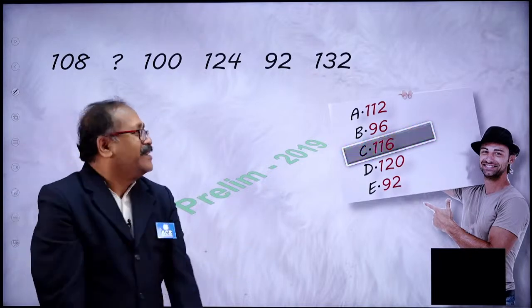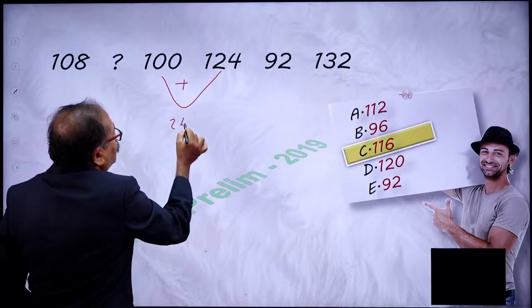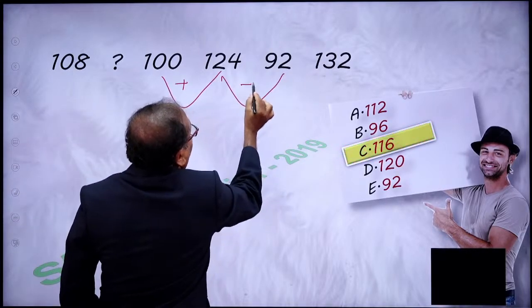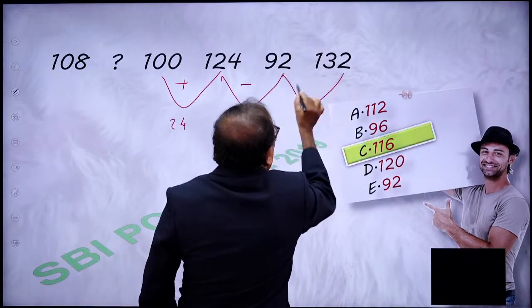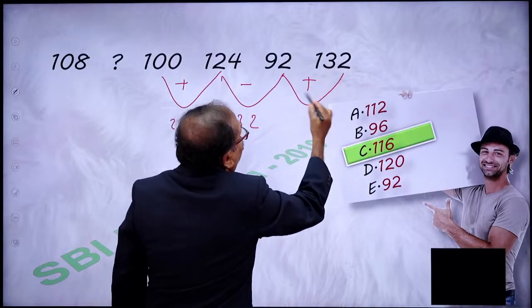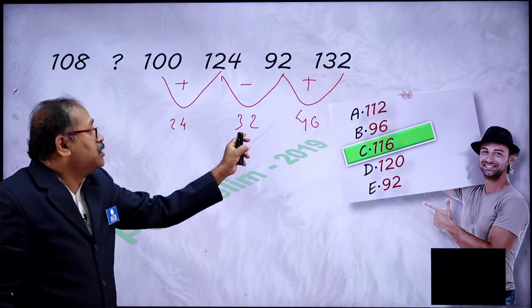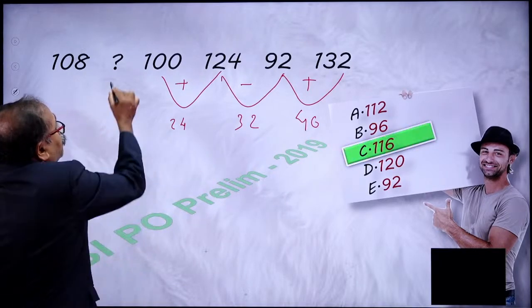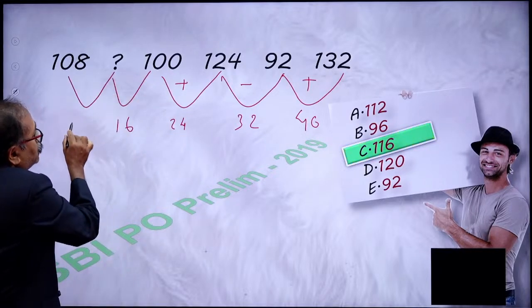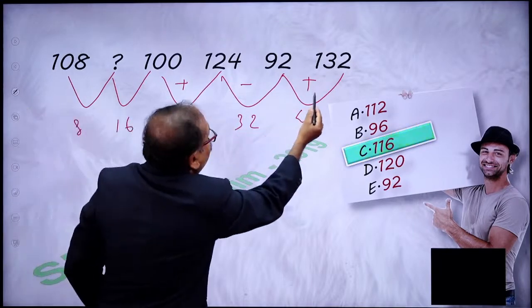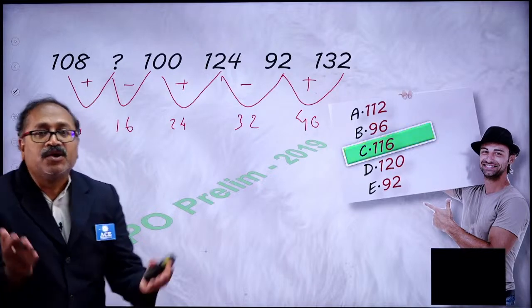Well done. So what you notice here, from here to here, that is plus 24. What did you notice over here? From here to here, that is 4 minus 2 is 2, and this 3 minus 32. From here to here, plus how much is that? That is 40. So did you notice that these all are multiples of 8? 40 minus 8 is 32. 32 minus 8 is 24. And 24 minus 8, I should get 16 here. And 16 minus 8, it should be 8 over here. So this is plus, minus, plus. This is minus and this is plus. So 116 should be my answer, which is right.